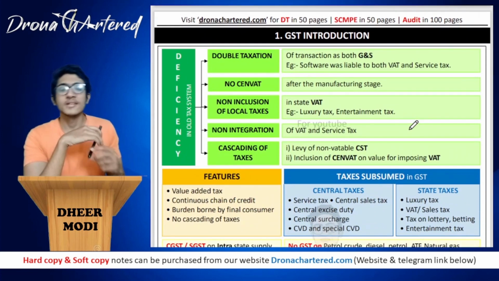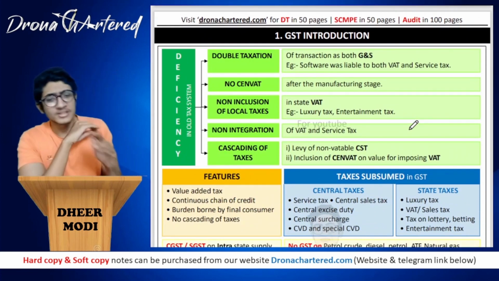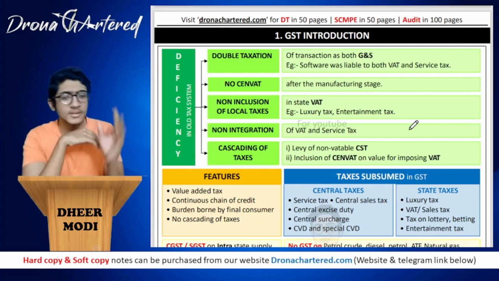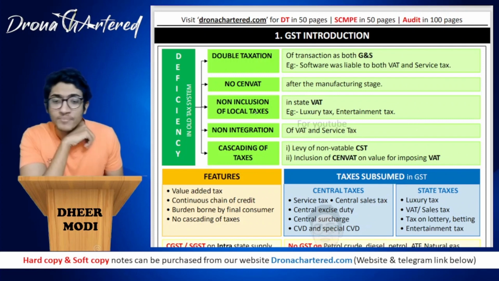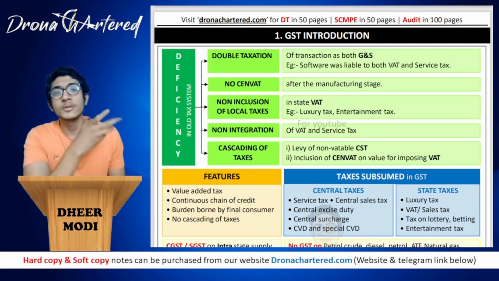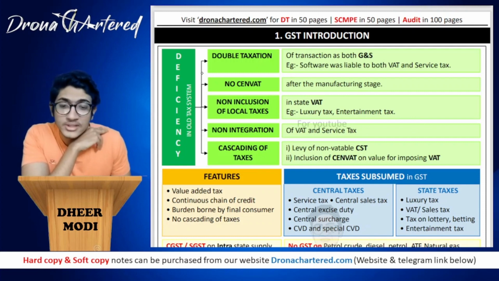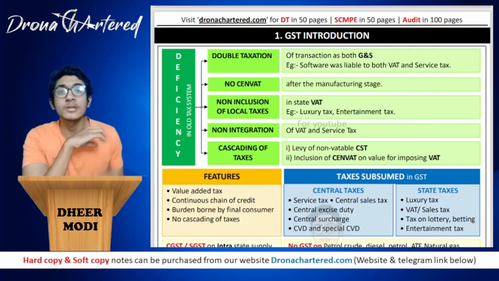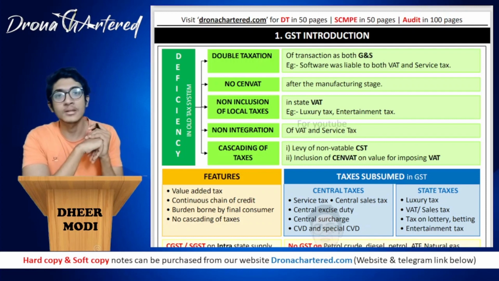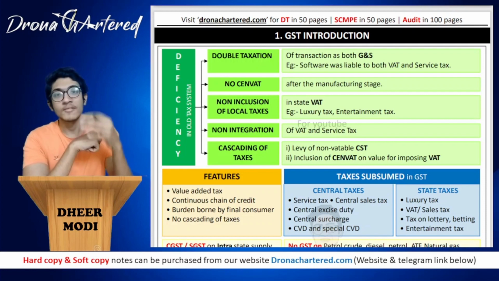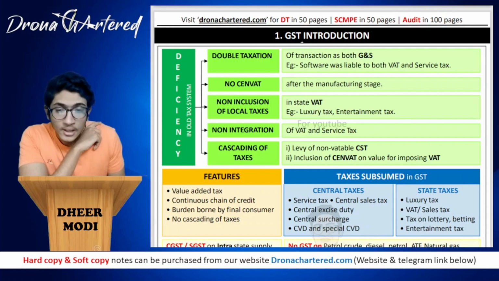So let's start with GST introduction. Very very simple chapter, C category chapter, but let's do it just to get done with it. So this chapter talks about as to why GST was introduced. So GST was introduced because there was a deficiency in the old tax system. Before we had a concept of VAT and service tax, which is now replaced by GST. So now GST helps avoid any double taxation.